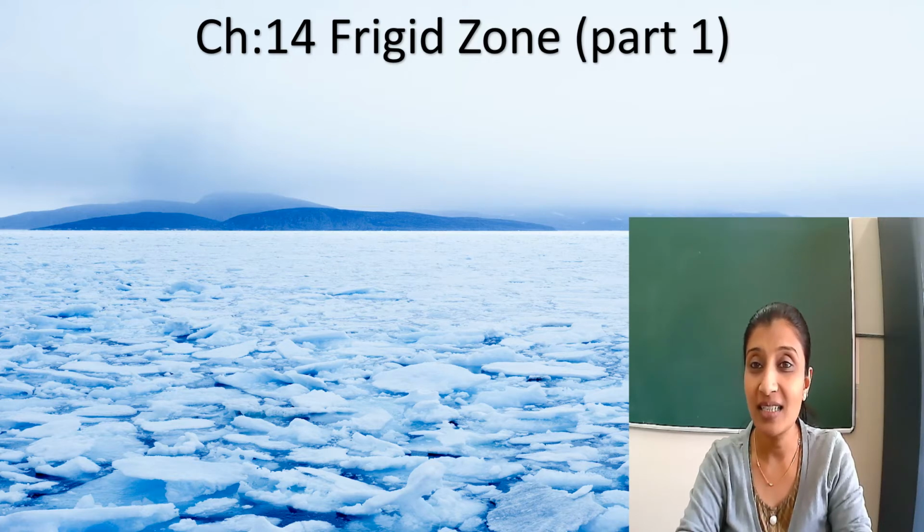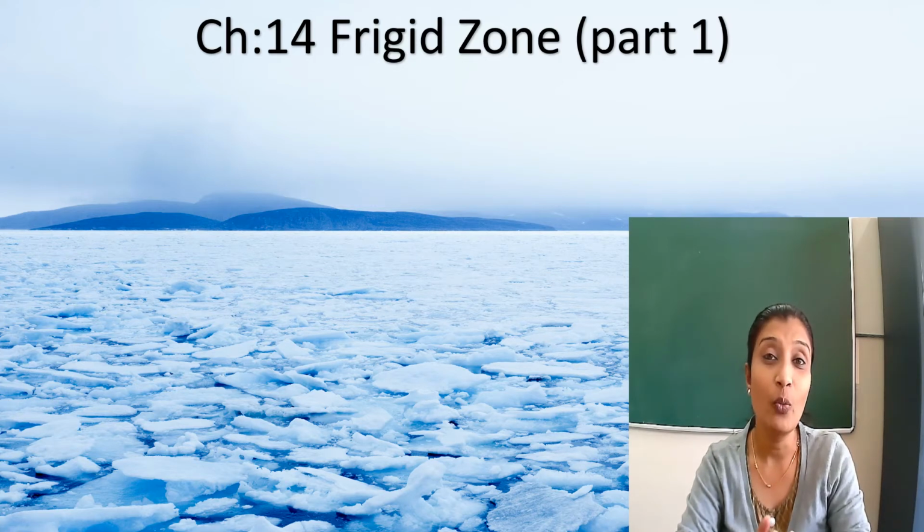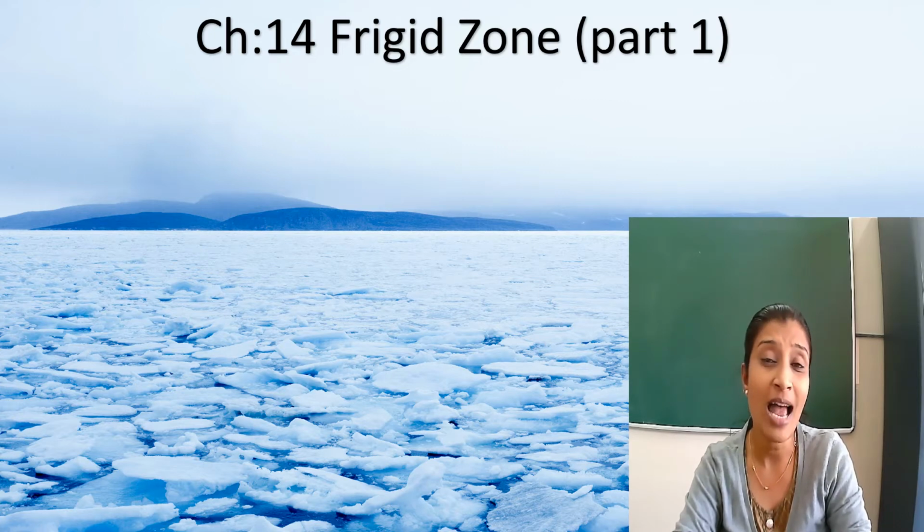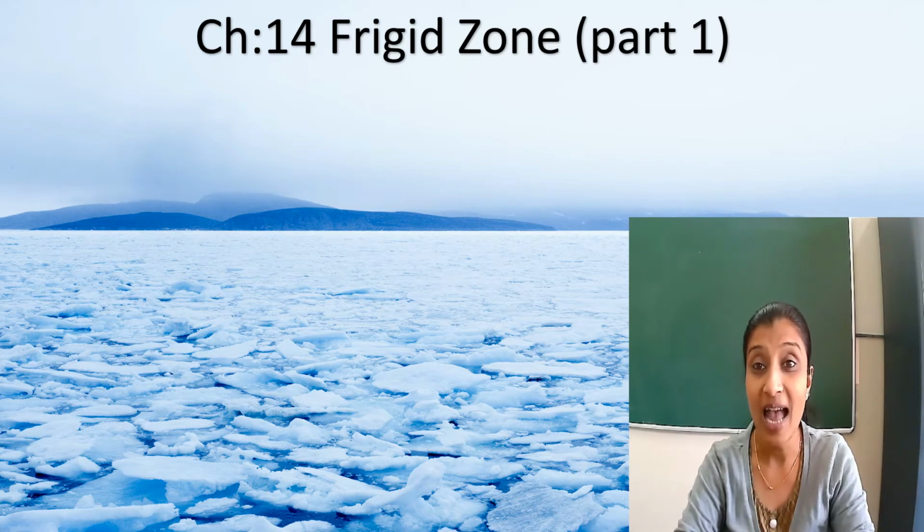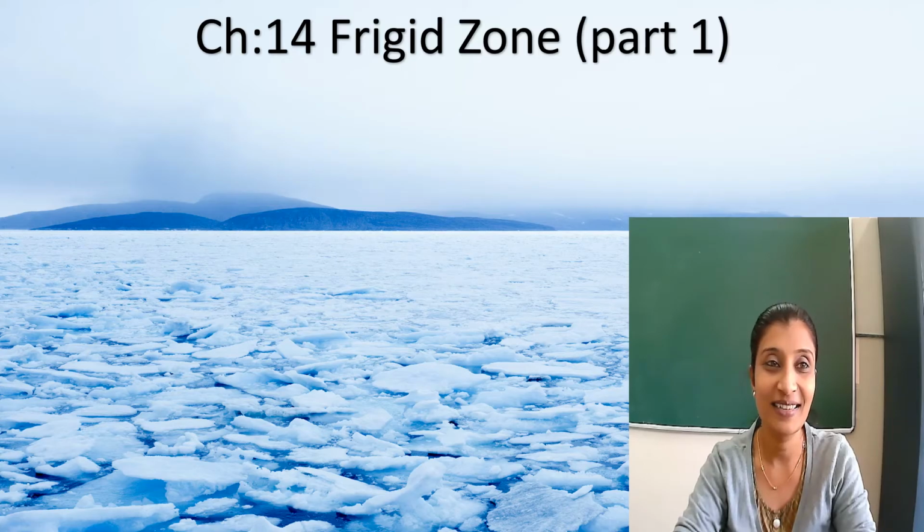Today we shall study about the last climatic zone, that is the frigid zone. In the previous chapters, we read that this zone has less population and it does not support plant life. Why is it so? Can any of you tell me? Come on, first let's do an experiment.